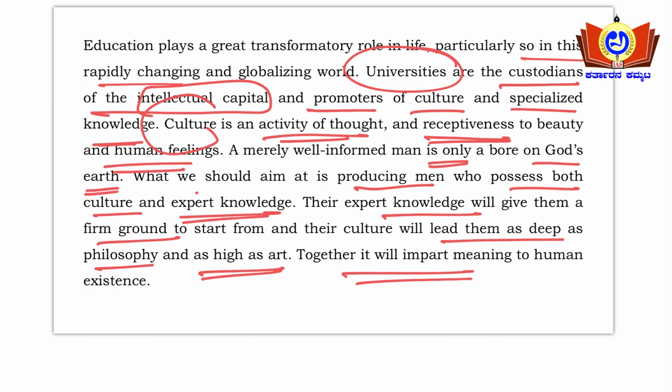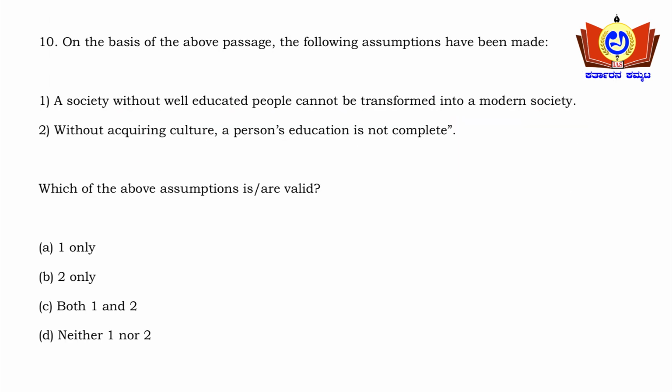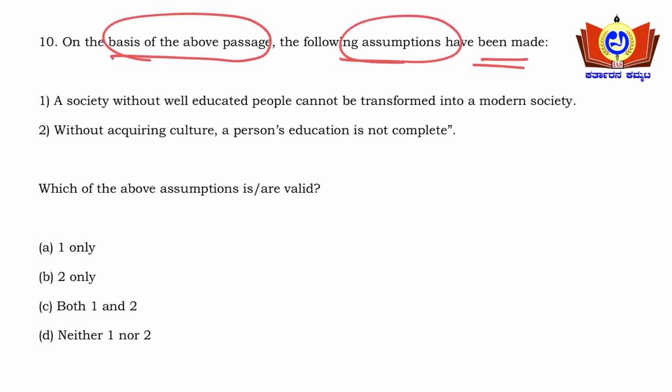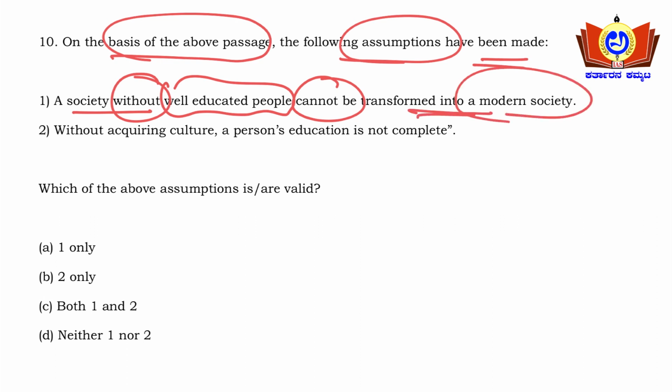So what is the question here? On the basis of the above passage, the following assumptions have been made here. A society without well educated people, without meaning an extreme statement here, cannot, again an extreme statement, be transformed into a modern society.